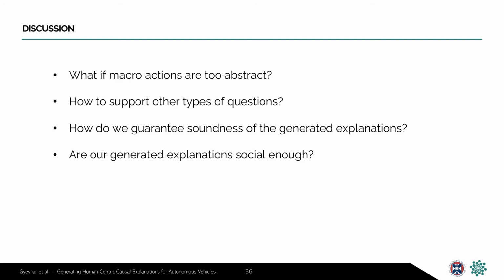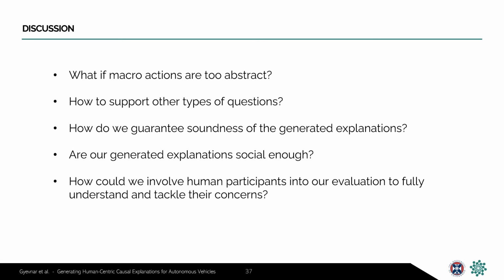Furthermore, the current system only generates explanations on an instance-by-instance basis. If we want to be truly social, as discussed for human-centric XAI, we should build the current system into a process that supports continual interaction. And finally, we need better evaluation. We need more scenarios that test explanations for both efficiency and safety-related questions. We also need to test or generate explanations with actual people. This will help us determine how people's trust in autonomous vehicles is affected by explanations, and also show us how our explanations change people's understanding of autonomous vehicles.